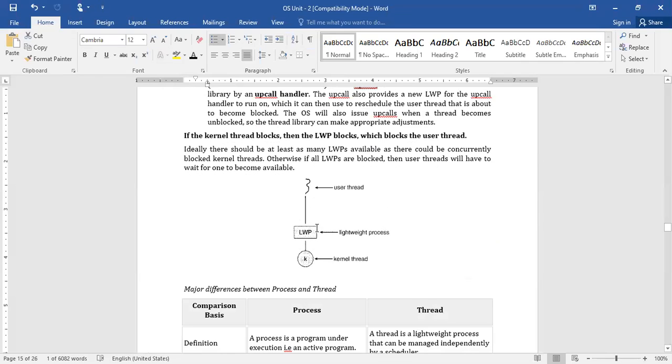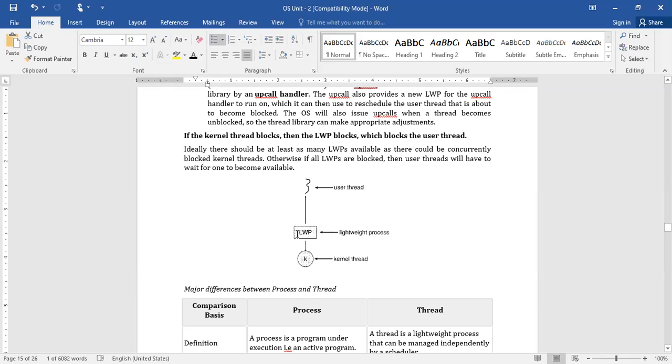Now you can observe the diagram. This is the user thread, this is the LWP, and this is the kernel thread. In this way, in your many-to-many or two-tier environment, all the user threads are going to be connected to the kernel threads by using the virtual processor called LWP, lightweight process. So now this is another important point. Ideally, there should be at least as many LWPs available as there could be concurrently blocked kernel threads.